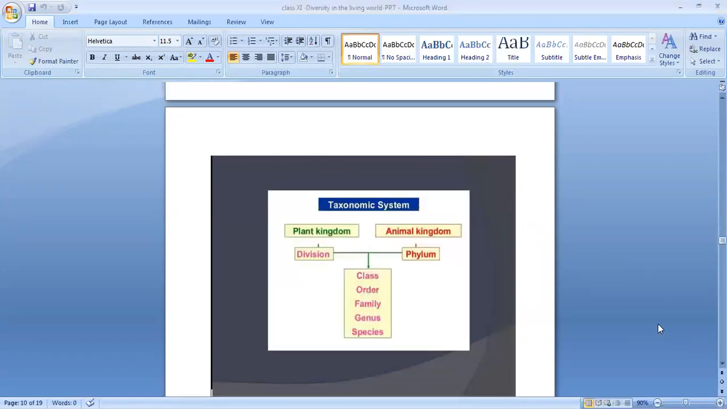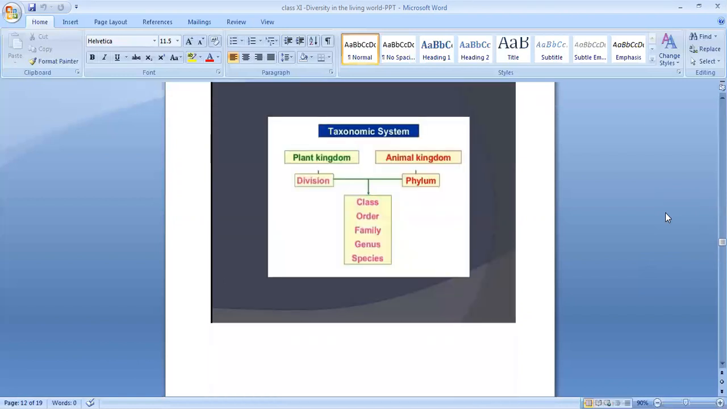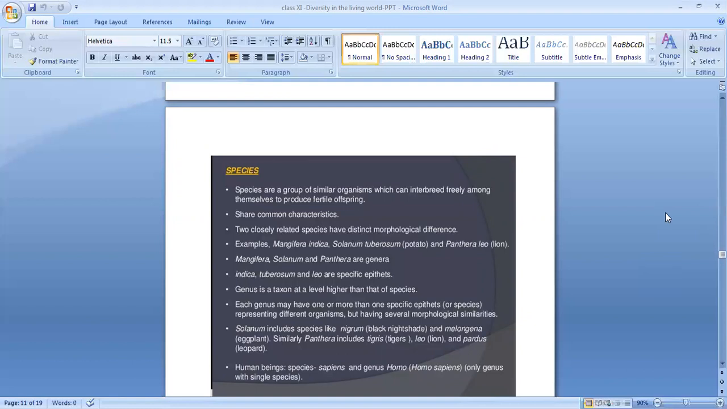Here you can see the taxonomic system. Plant kingdom and animal kingdom are the highest. Below that, phylum. In the case of animals, I told it is phylum, but in the case of plants we call it division. Below that, class, order, family, genus, species. So what is species? Just before this, we are going from the lowest to the highest. So we will learn what is species, then genus, then family, then order, then class, then phylum or division, and kingdom. First, let us see what is species.